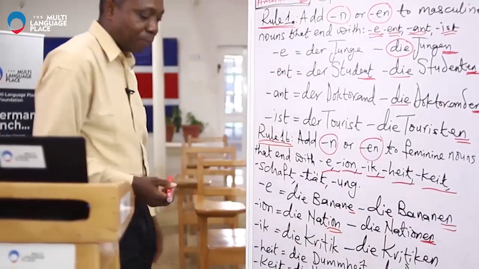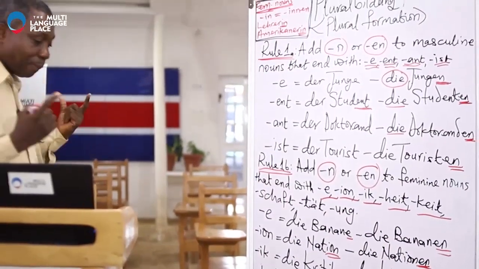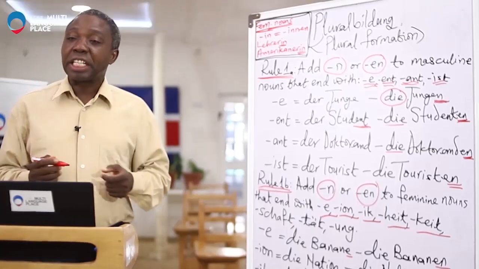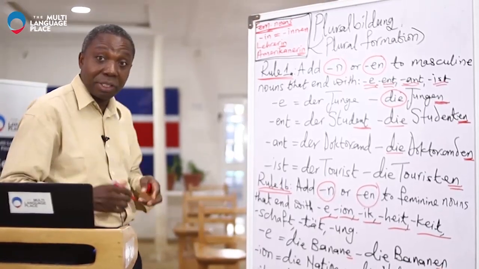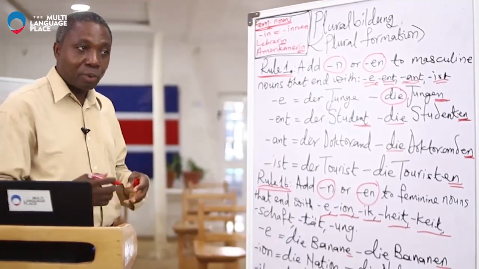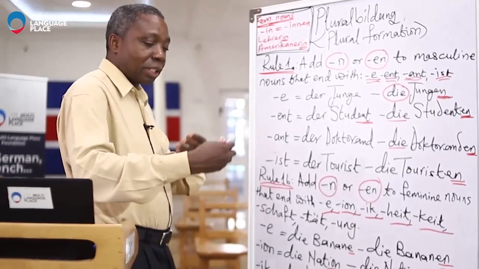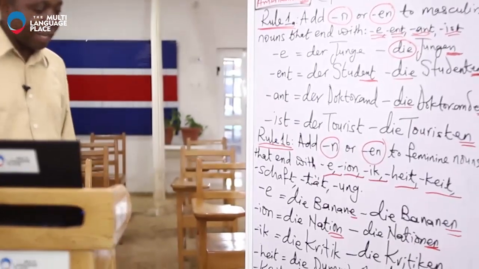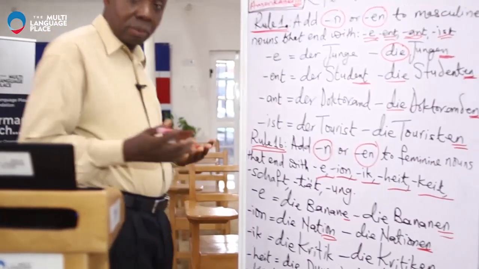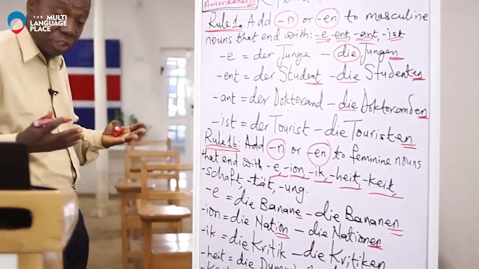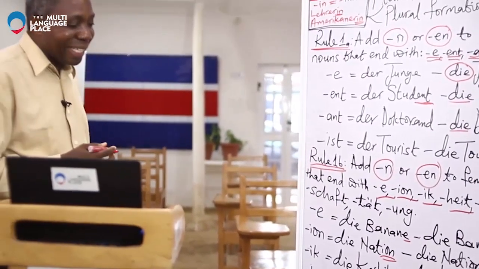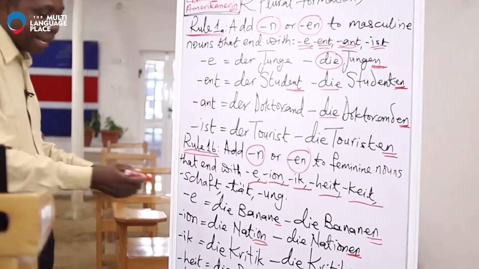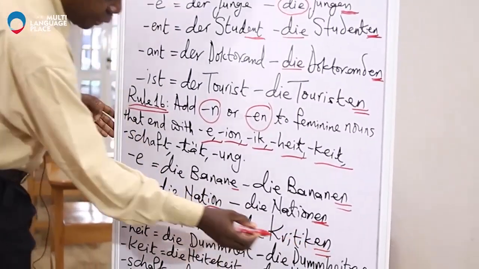Die Nationen. The next one is the one that ends with IK. Die Kritik. Of course, die Nation simply means the nation, and the plural is die Nationen, the nations. And then the next one is die Kritik. It ends with IK, which means criticism or the critique. And then we have die Kritiken, EN is added to this.